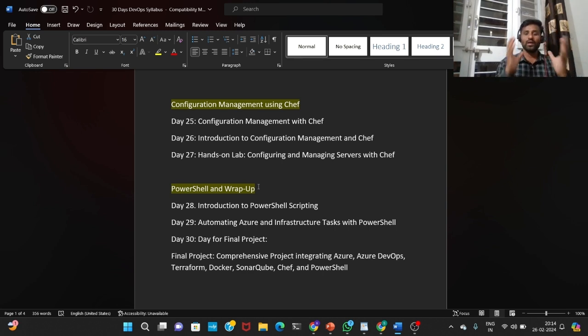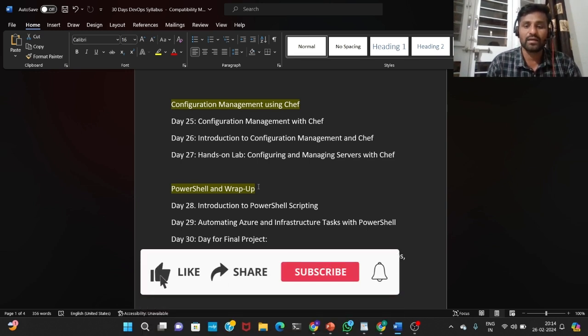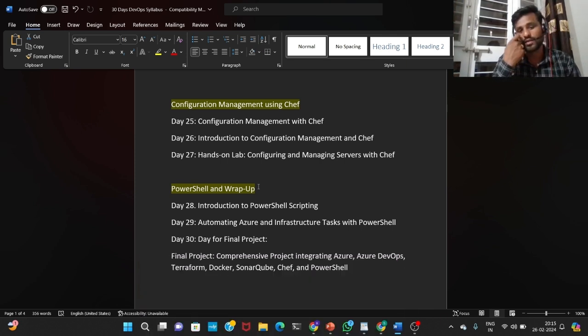How can we manage servers using Chef? There are three main components: workstation, Chef server, and compute nodes. How can we manage those nodes using Chef server and Chef client commands? All of that information we'll learn about Chef in just 3 days.